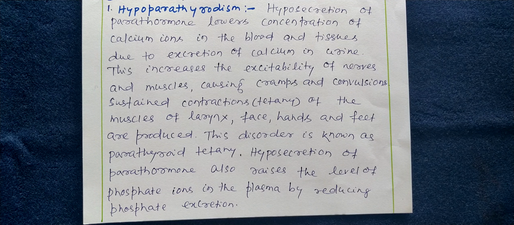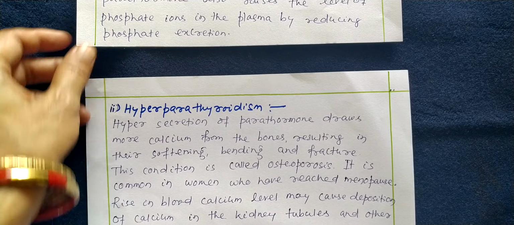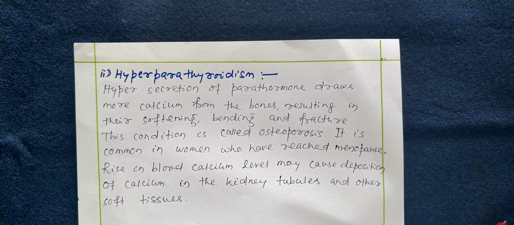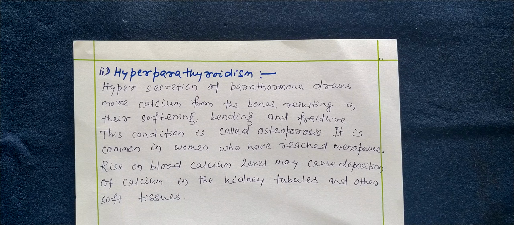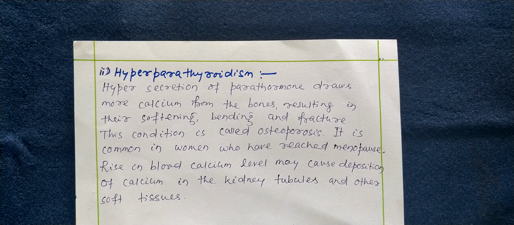Hyposecretion of parathormone also raises the level of phosphate ion in the plasma by reducing phosphate excretion. Next, hyperparathyroidism, or excess secretion of parathormone. Hypersecretion of parathormone draws more calcium from the bones, resulting in their softening, bending and fracture. This condition is called osteoporosis.